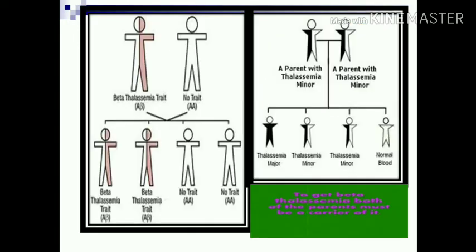Now, what is thalassemia major and minor? Thalassemia minor means there is reduced synthesis of a particular chain, alpha or beta, and thalassemia major means absence of synthesis of the alpha or beta chain.